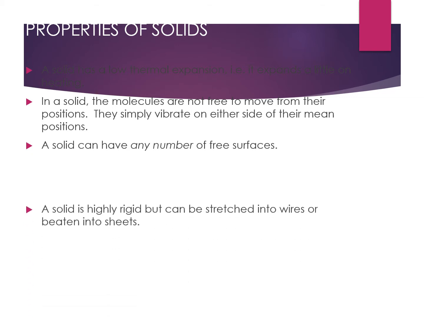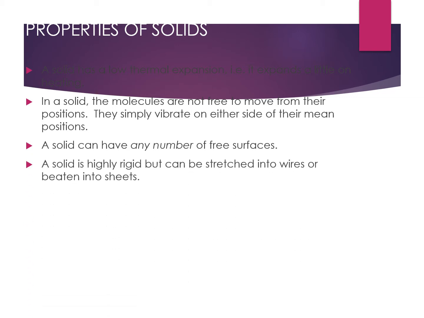Then a solid is highly rigid. Highly rigid means you cannot compress it, but it can be stretched into wires or beaten into sheets. You can stretch a solid, you can pull it, like you have a copper wire, you can draw it into wires, or you can beat a solid into sheets. You can use a hammer and start beating a solid and you will see that it flattens and changes into sheets.